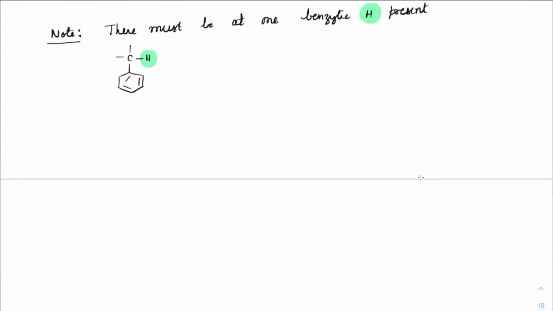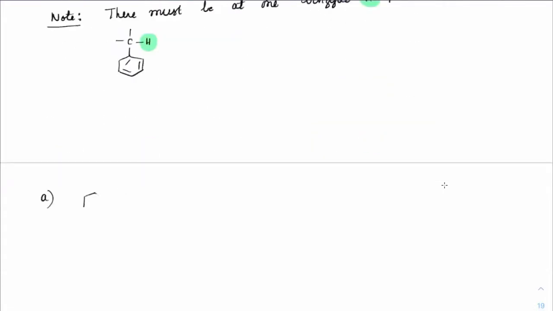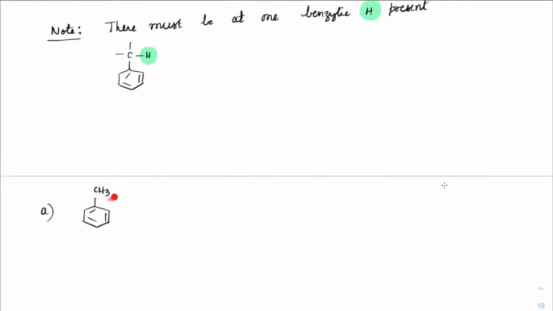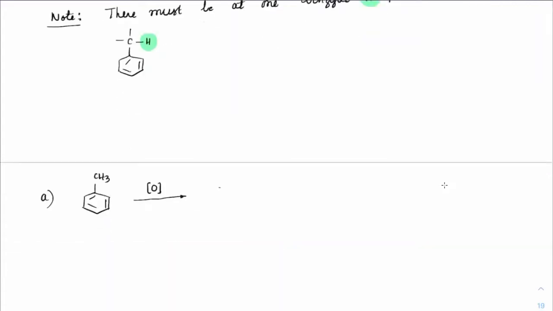Now let's see how the products need to be done. We have to do as many questions as possible in this, so keep writing. Starting with the first question, part A. Suppose we have toluene, CH3, this has 3 benzylic hydrogens, correct? And on oxidation with any of the above reagents, whether this is given, this is given, this is given, or this is given, with all these reagents, we will get a product as COOH.